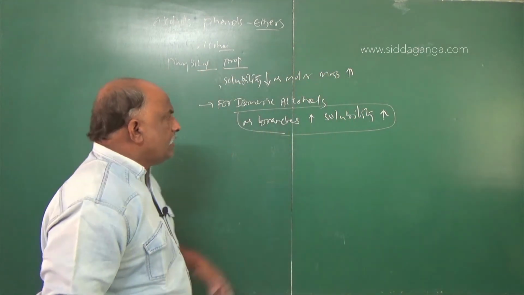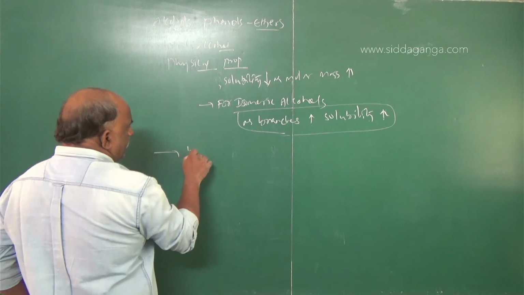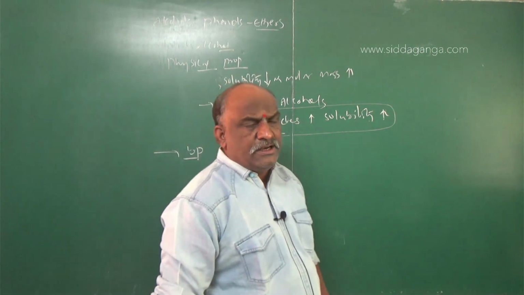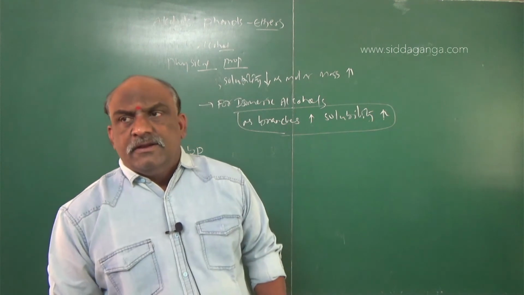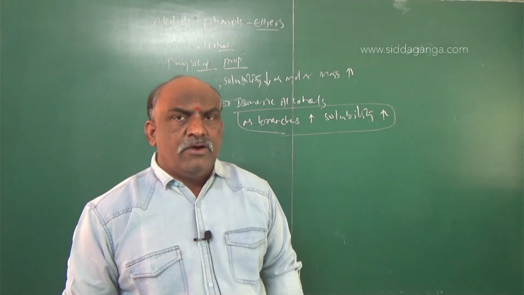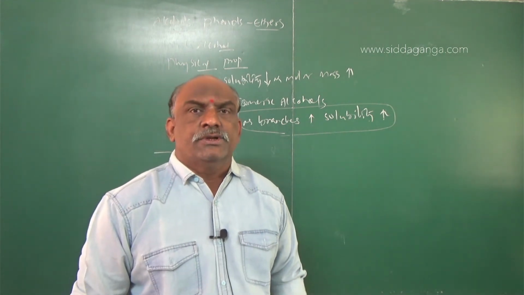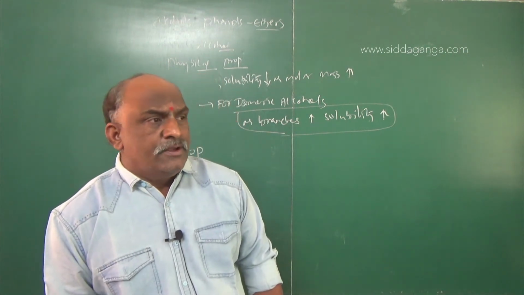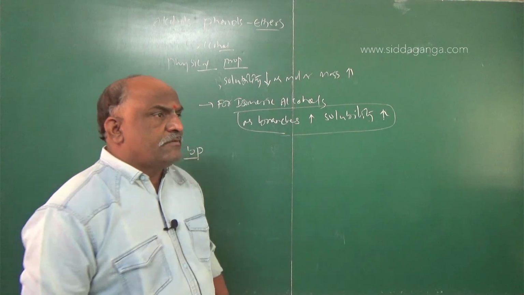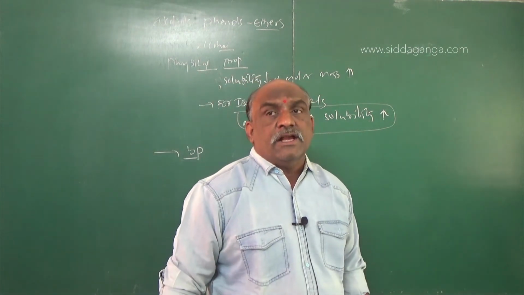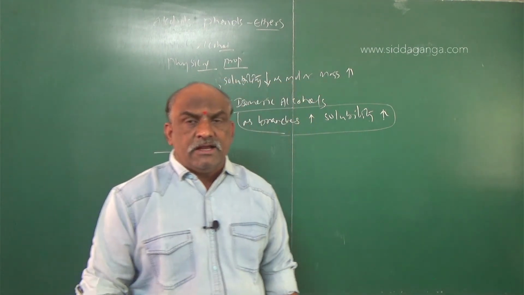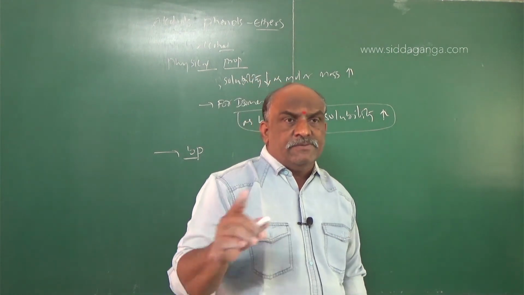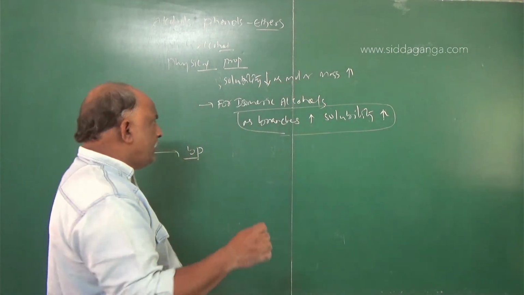And next one, boiling points. Then what about boiling points? Boiling point is generally greater than that of alkanes, aldehydes, and ketones of the same molecular formula, due to the formation of hydrogen bonding. So here for boiling points you should concentrate on one point regarding isomeric alcohols: as branches increase, boiling point decreases.